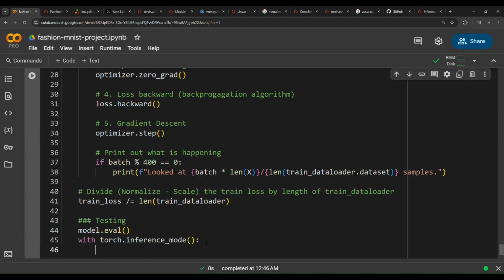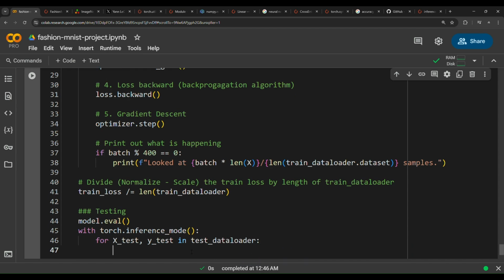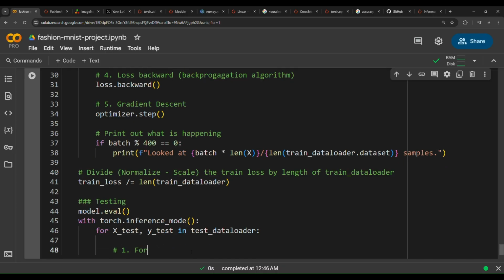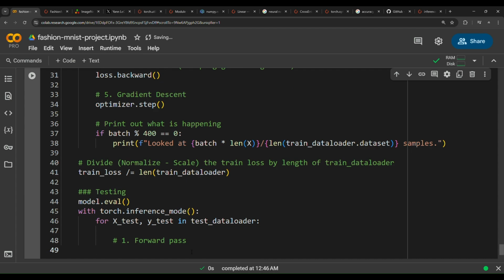So now in here, we need to create a loop for X test. Notice in here, we don't need to create a batch. We will just stick to X test, comma, Y test, for each testing image and for each testing label in the test data loader. We will do the following. The first thing, forward pass. And then we will calculate the test predictions. So the model will output test predictions equals model, and then pass X test in here.